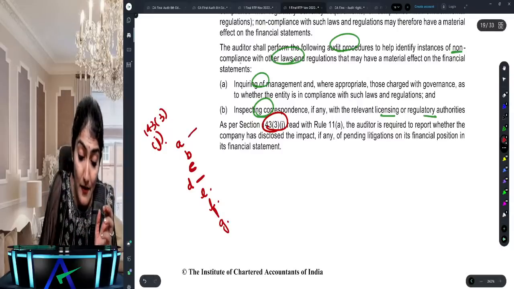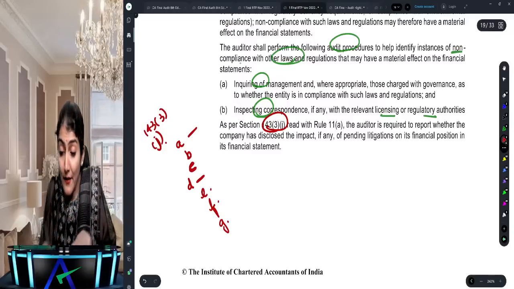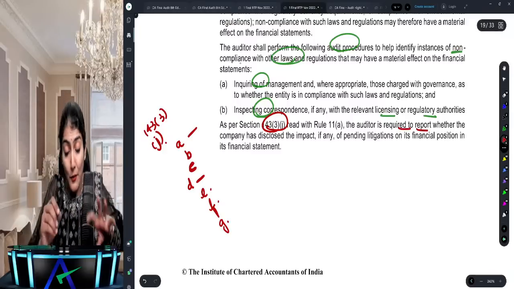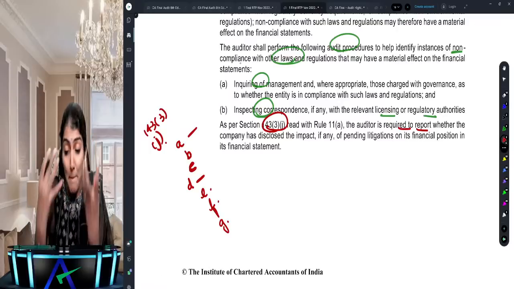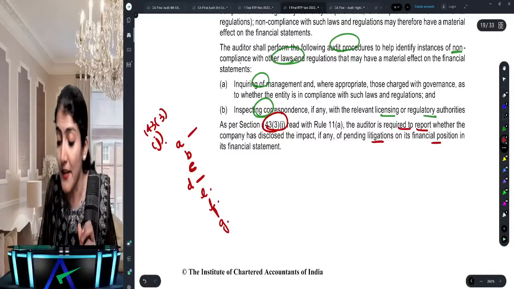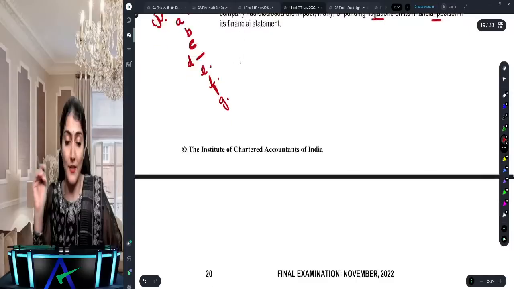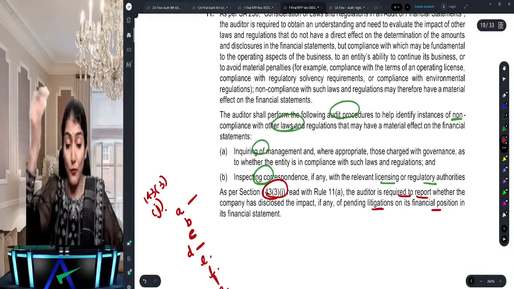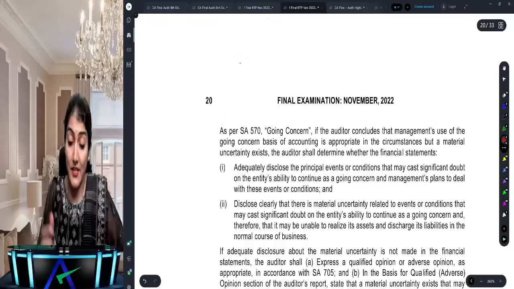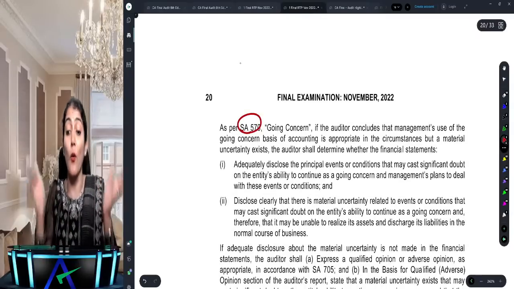Right. So anyways, what is the first point? Pending litigation. That is why they say the auditor is required to report whether the company has disclosed the impact of any of the pending litigation on the financial position in its financial statement. So first SA 250, then after that 143(3)(j), then coming to SA 570, going concern.